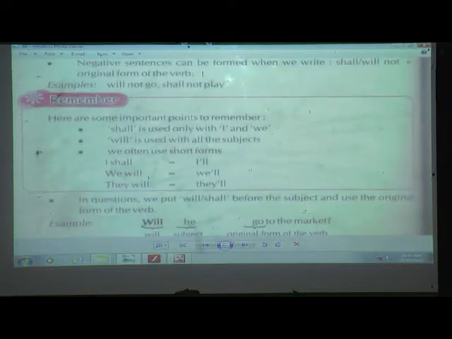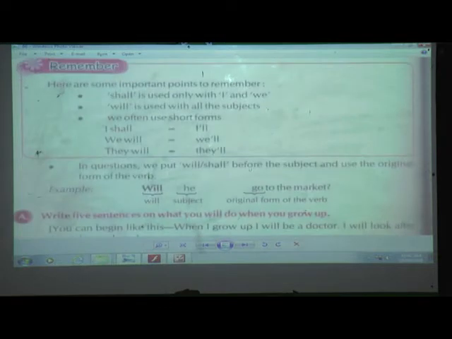Now what are the things which you have to keep in your mind? Here are some important points to remember. Shall is used only with I and we. Will is used with all the subjects. Now what is the short form?